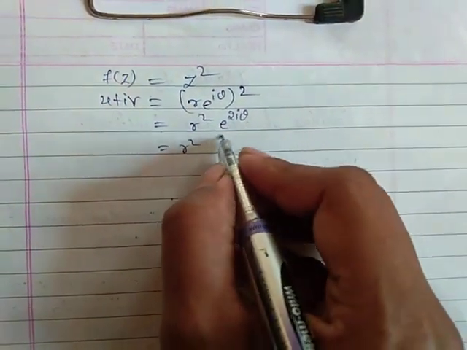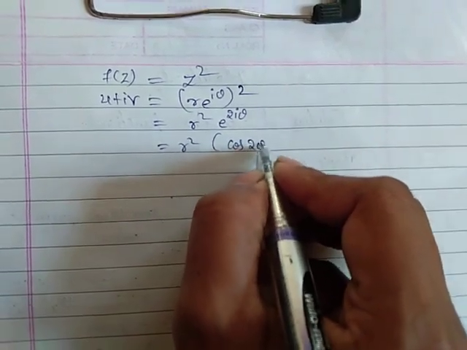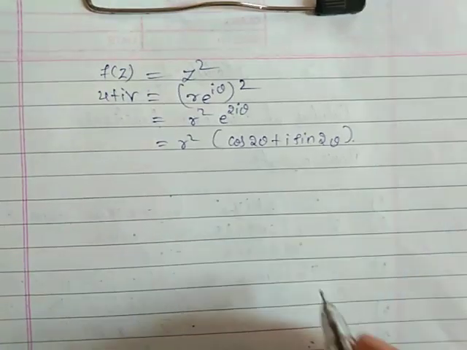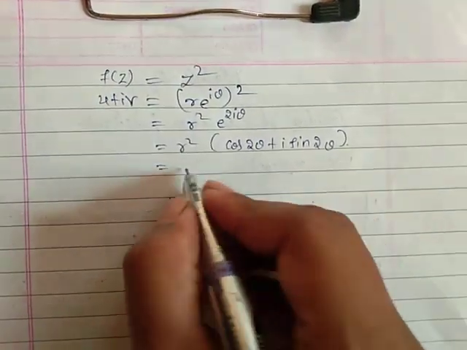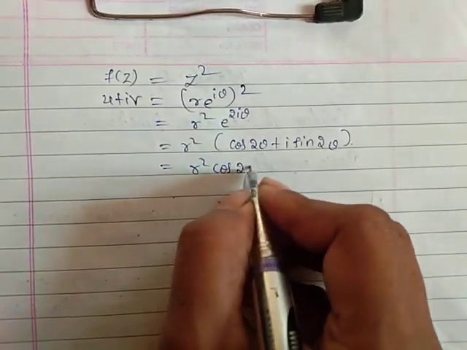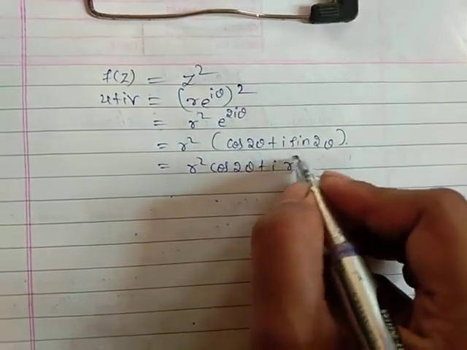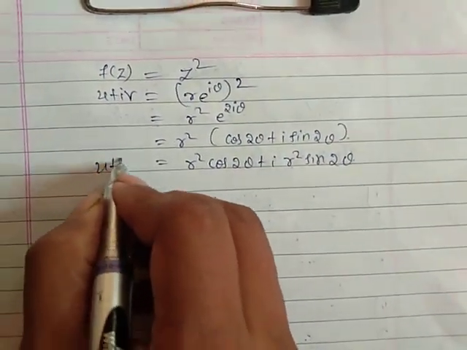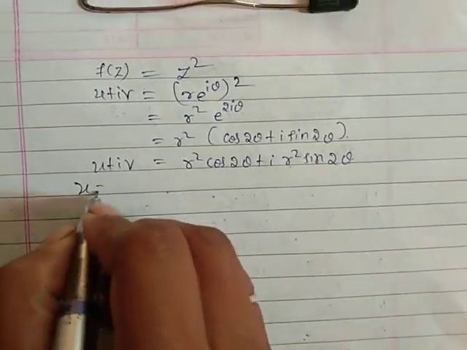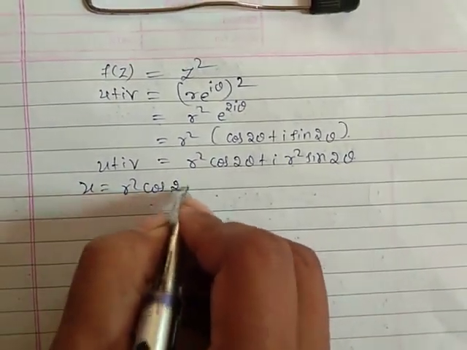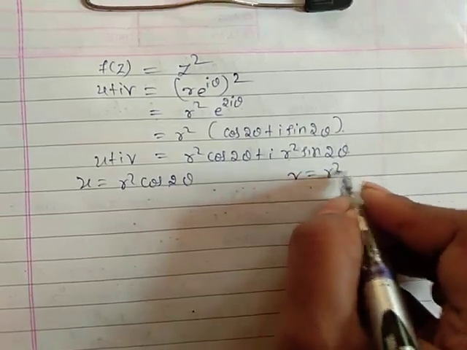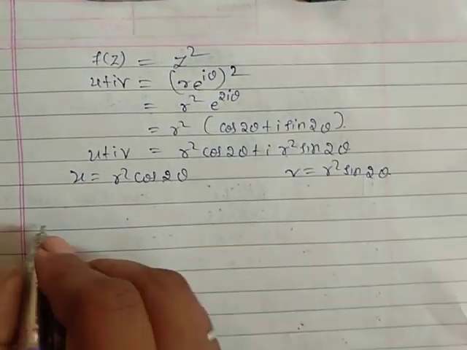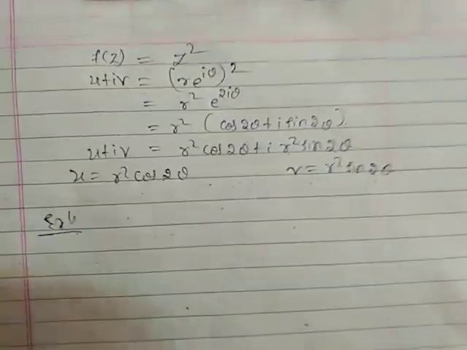e raised to 2i theta can be written as cos 2 theta plus i sin 2 theta. If you split it, it is r square cos 2 theta plus i into r square sin 2 theta. Now compare it with your u and v: u equal to r square cos 2 theta, v equal to r square sin 2 theta. So take one more example, it will give a clear idea.